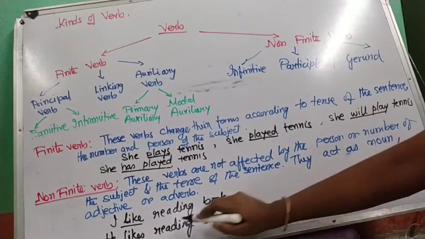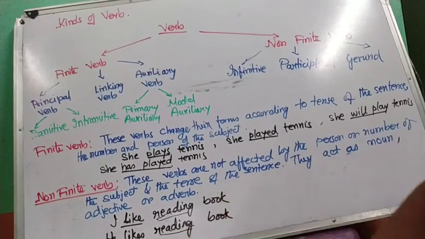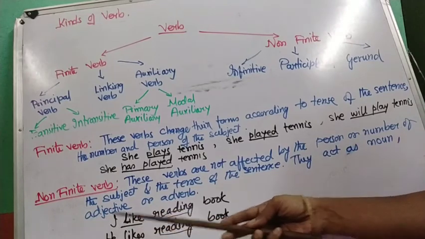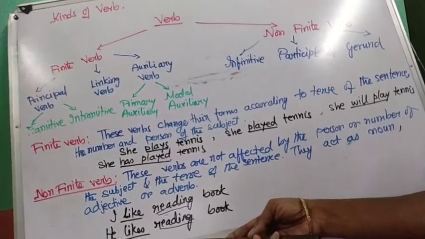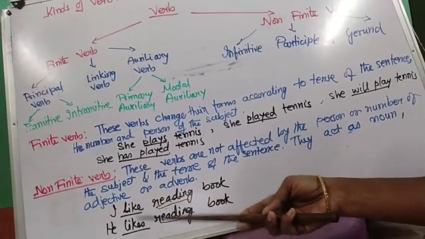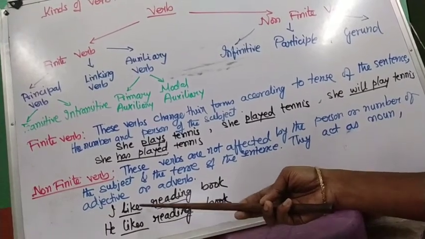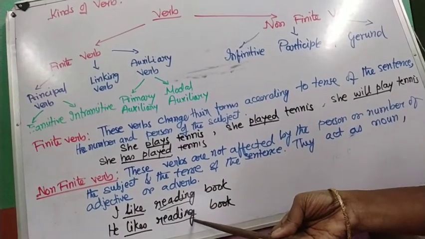Now if you see here, the first verb, like, changes its form. With I you have to use like, and with he you have to use likes. So here this is a finite verb, because the word like changes according to the subject, but reading remains the same.